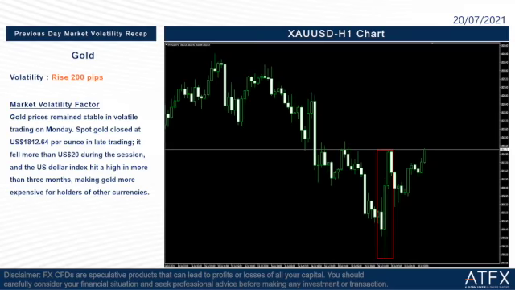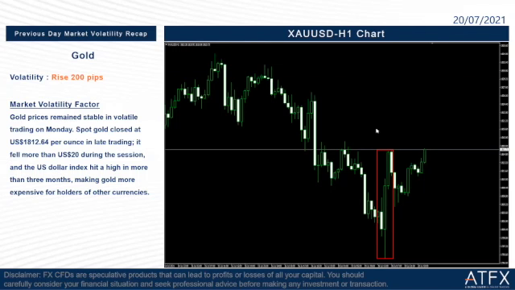Okay, so let's start our morning briefing today. We will take a recap on our previous day market volatility first. The first trading instrument is gold. The market volatility for the gold market rose 200 pips last night.